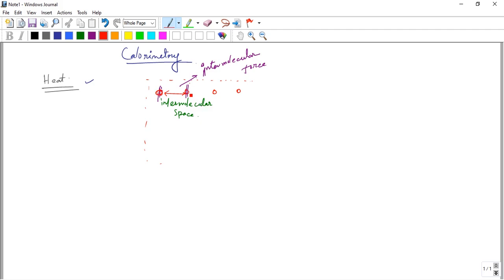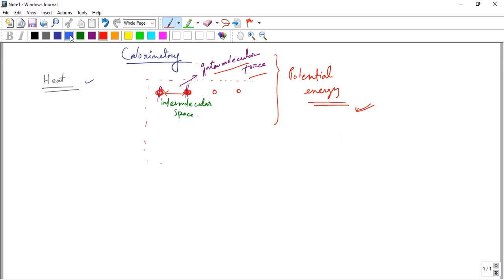So there is an energy, and this energy is called potential energy. Because there is a force, there is some energy, and that keeps the molecules stable. This is called potential energy.